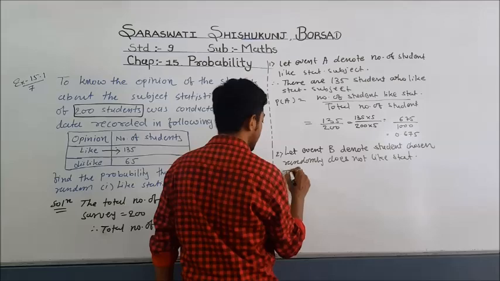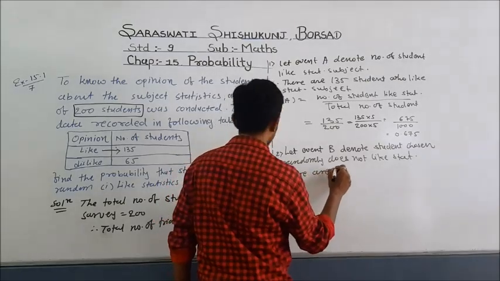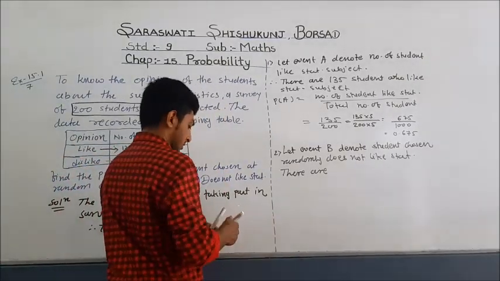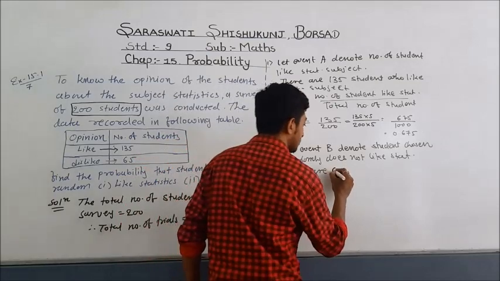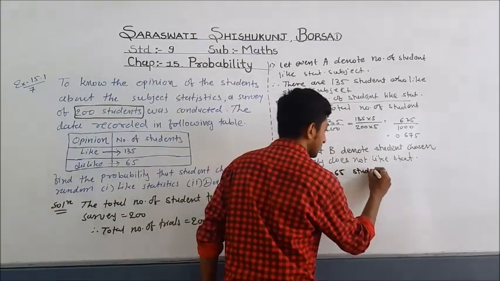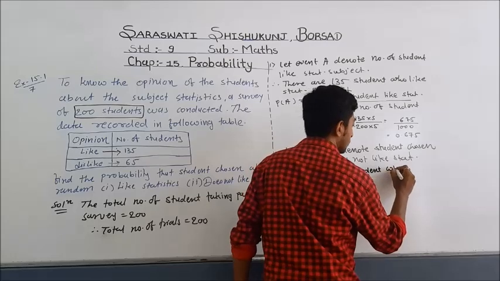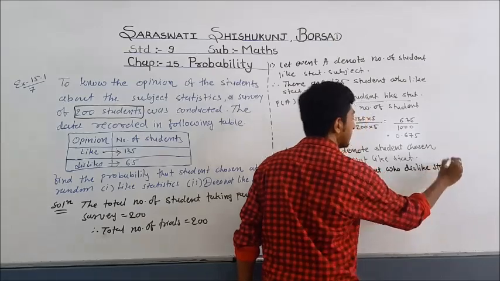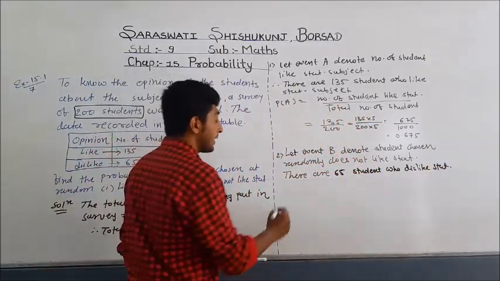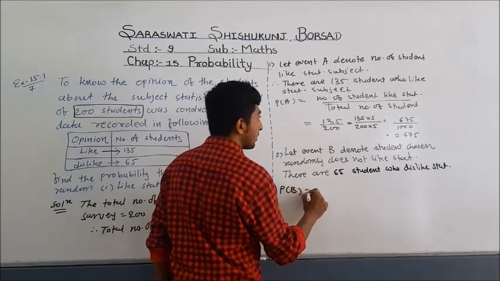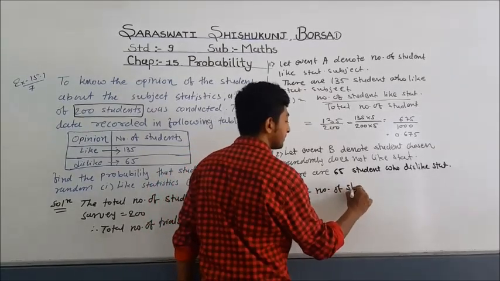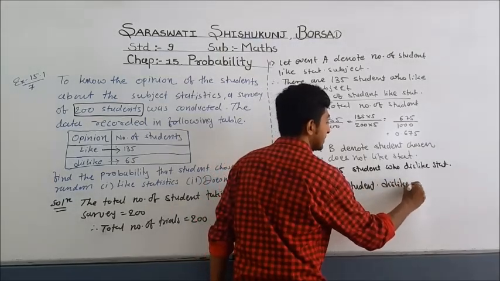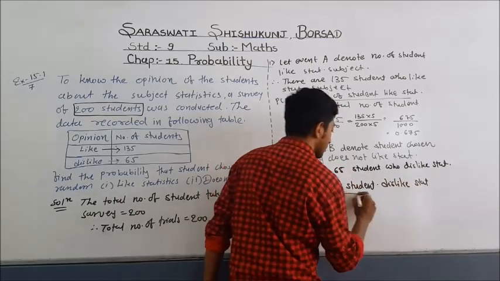So we can say that there are 65 students who dislike statistics. So we can write probability of B equal to number of students who dislike statistics divided by total number of students.